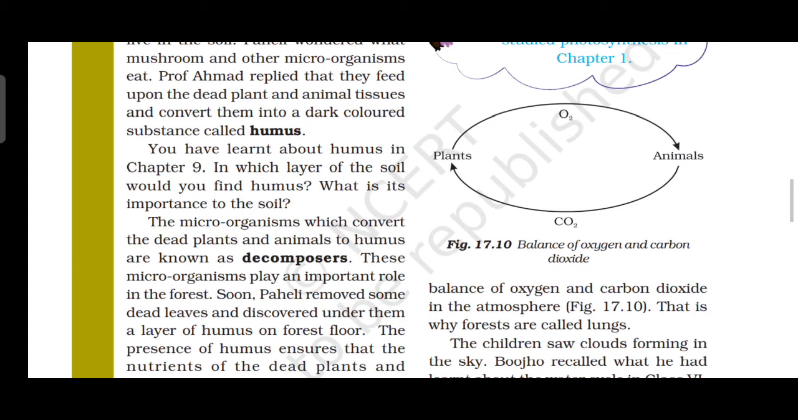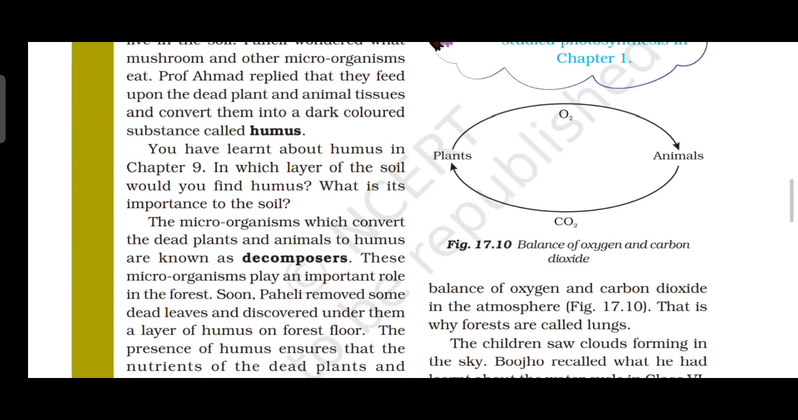From these nutrients, they are again absorbed by the roots of the living plants. Here also there is a chain. First, the microorganisms feed on dead plants and animal tissues and convert them into humus. The nutrients are released into the soil, and the roots absorb the nutrients for the living plants.